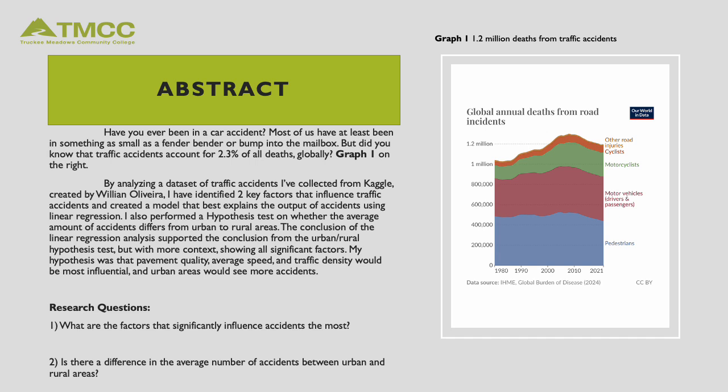The conclusion of this linear regression analysis supported the conclusion from the urban-rural hypothesis test, but with more context, showing all significant factors. My hypothesis was that pavement quality, average speed, and traffic density would be the most influential, and urban areas would see more accidents. My research questions are, what are the factors that significantly influence accidents the most? And is there a difference in the average number of accidents between urban and rural areas?